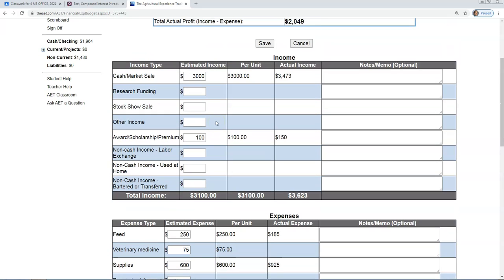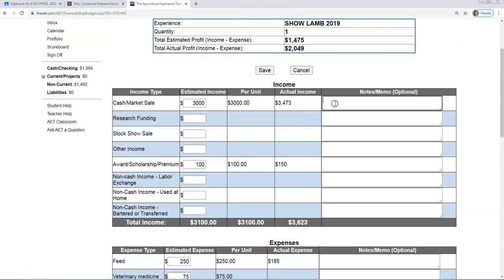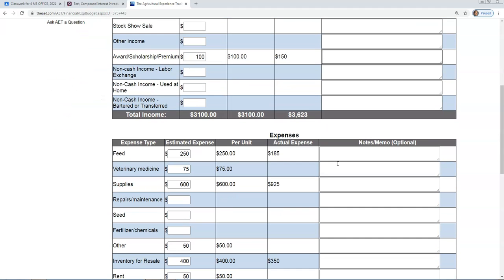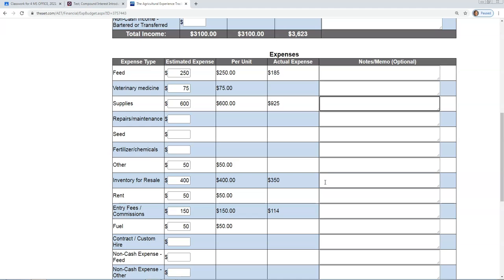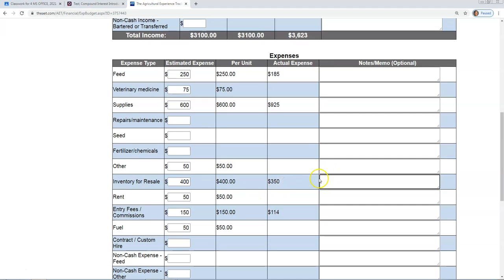And then once you have those values, you can also add notes to describe how it is that you're coming up with these particular values. For this assignment, we will leave that blank for now. When you do a real project, though, you will be expected in the FFA to go ahead and complete this, and of course in the real world you would also want to be including descriptions of how you came about the values that are indicated.